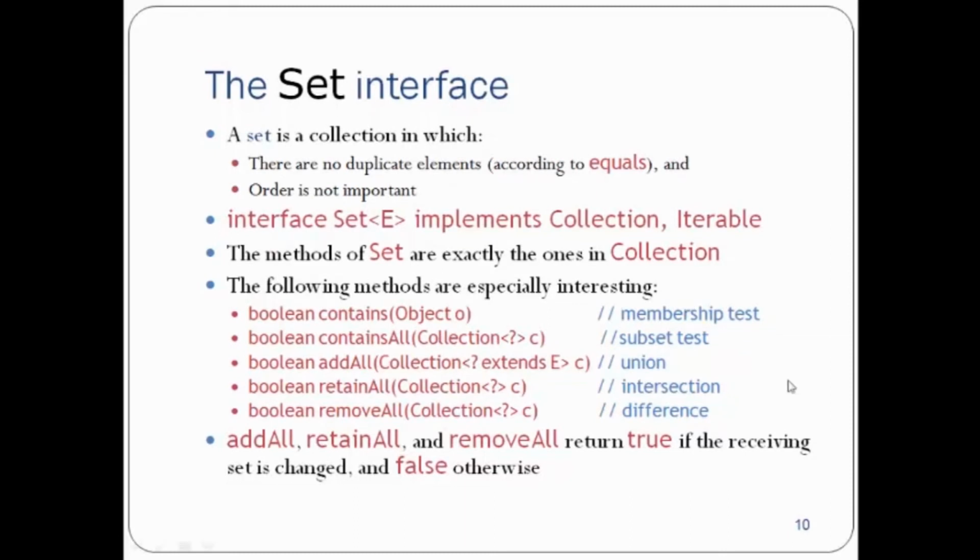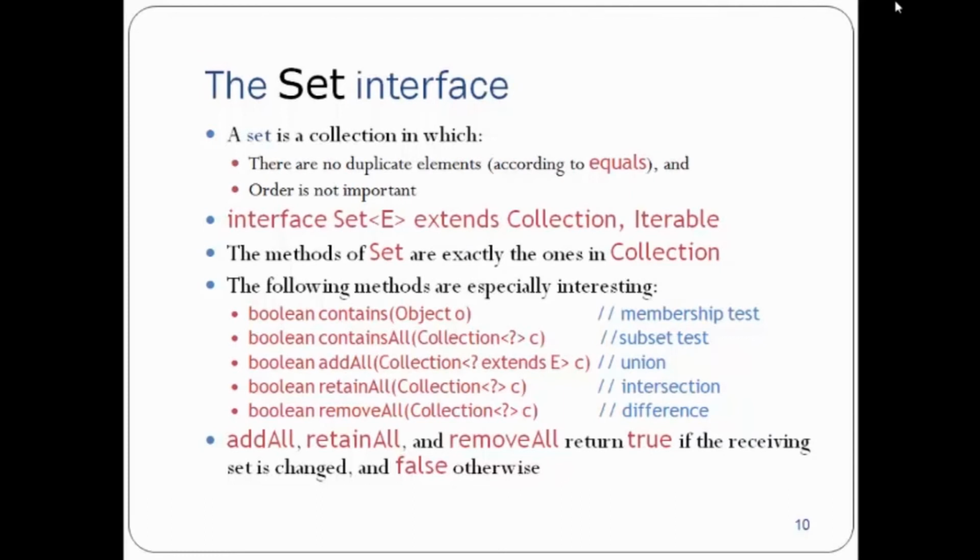This is how we define the interface Set<E>. It is shown as implementing Collection and Iterable. I think this is wrong syntax, because an interface can only extend another interface. I just checked, and yes, as per my doubt, that was wrongly mentioned. It should have been extends, because an interface can only extend another interface. So Set extends the Collection and Iterable interfaces. The methods of Set are exactly the ones in Collection.